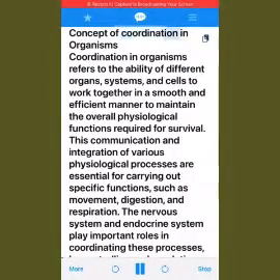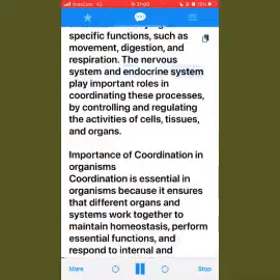Concept of coordination in organisms. Coordination in organisms refers to the ability of different organs, systems, and cells to work together in a smooth and efficient manner to maintain the overall physiological functions required for survival. This communication and integration of various physiological processes are essential for carrying out specific functions, such as movement, digestion, and respiration. The nervous system and endocrine system play important roles in coordinating these processes, by controlling and regulating the activities of cells, tissues, and organs.